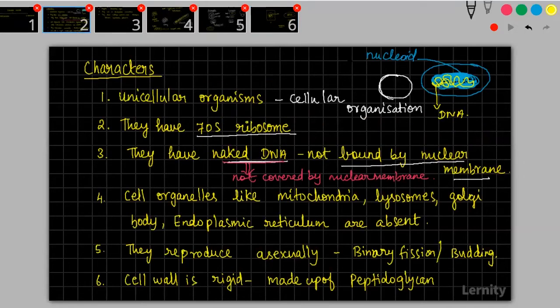The next point we need to understand is that cell organelles like mitochondria, lysosomes, Golgi bodies and endoplasmic reticulum are all absent. Prokaryotic cells do not have any of these structures. So all cells of monerans will not have any of these things. They reproduce asexually. The reproduction is always through binary fission or budding.